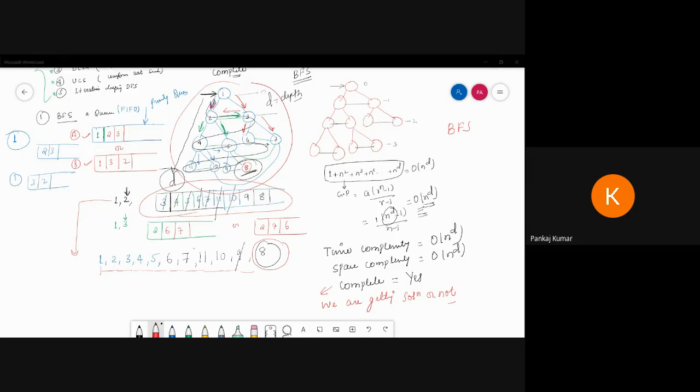Okay, does anyone have a doubt regarding the time complexity of BFS, the space complexity, or why it is called complete? Why does it take more time, and why does it take more space?